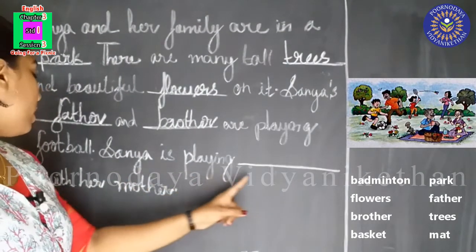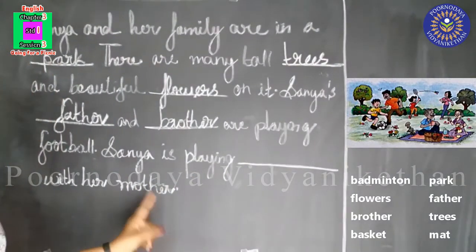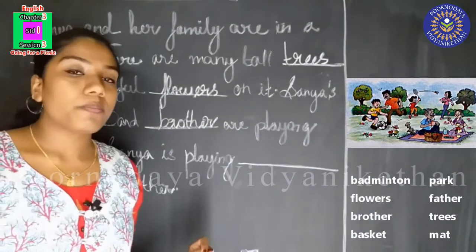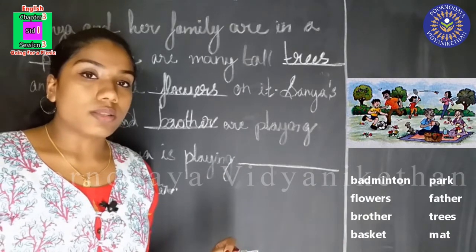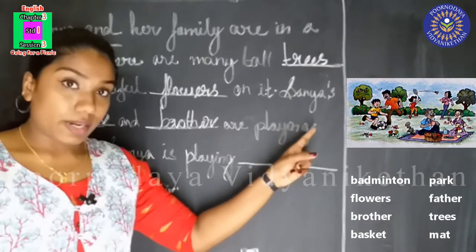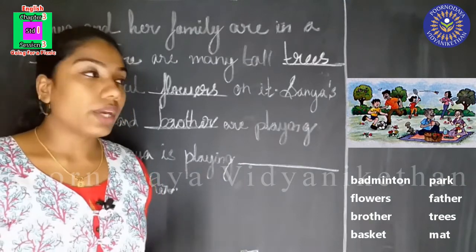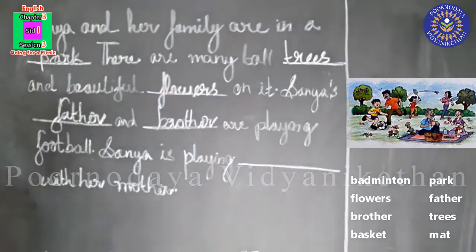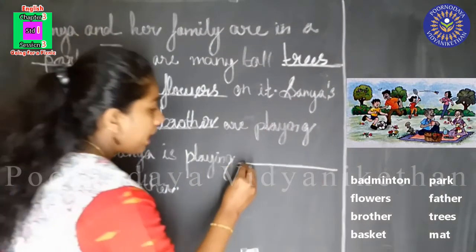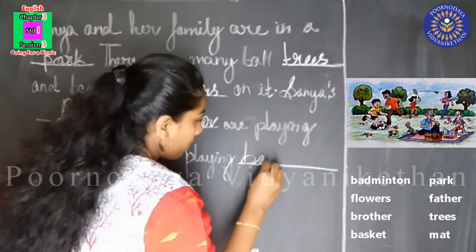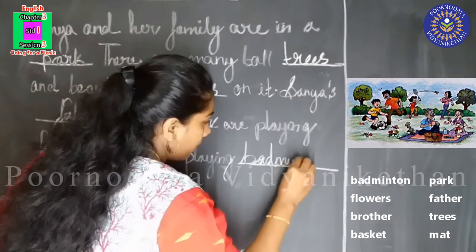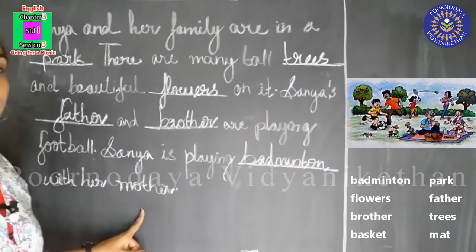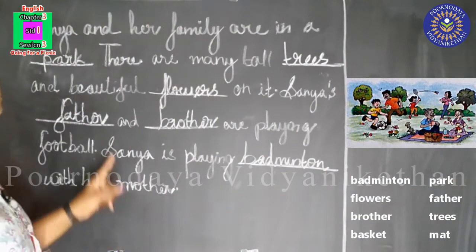Sanya is playing dash with her mother. Can you see the picture? And look at the box also. Sanya is playing badminton with her mother. So we'll repeat this once again.